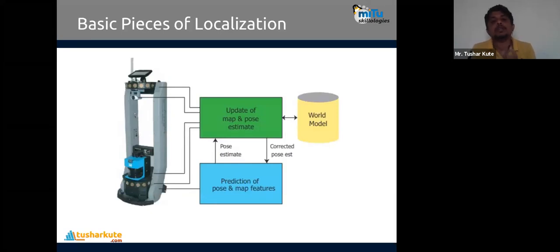Okay, what are the basic pieces that localization contains? So, localization system contains a real world data set database present in our system, and two things are there. We have seen first the gyroscope sensors.